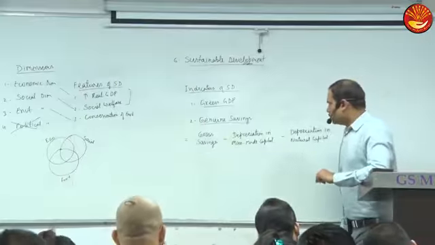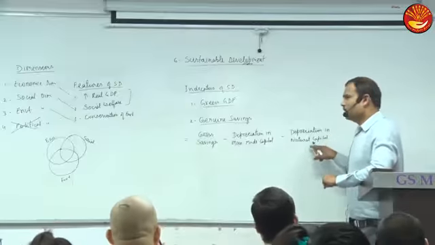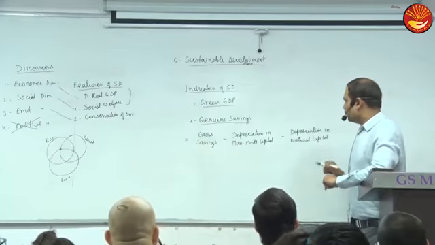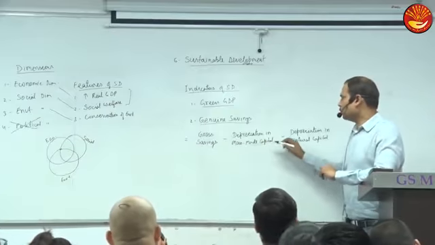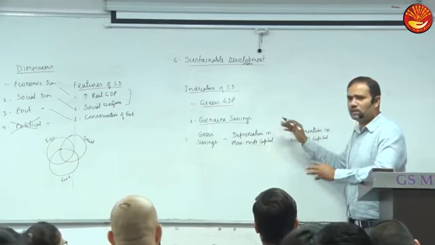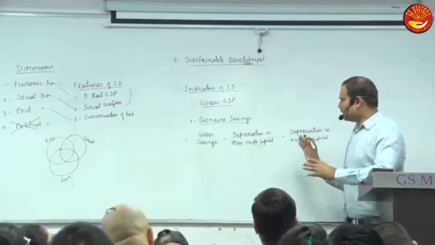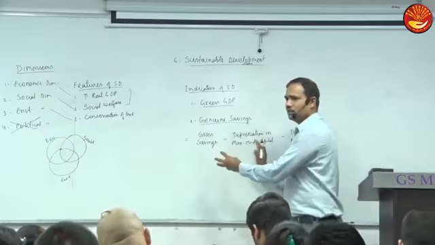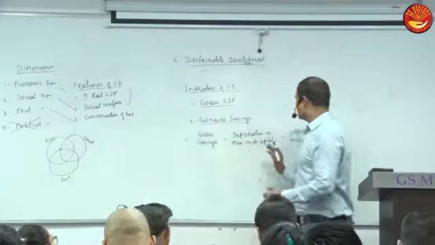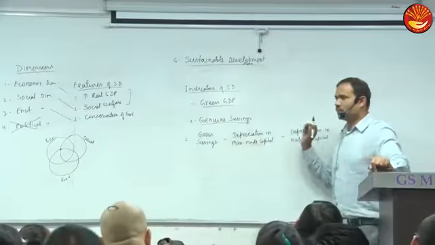What is man-made capital? Like machinery, factory. Normally when we say capital stock, as we told you, physical capital means machinery and factory. Technically, when we subtract this from gross savings, it becomes net saving or net investment. And when we subtract natural capital depreciation also, we get genuine saving.